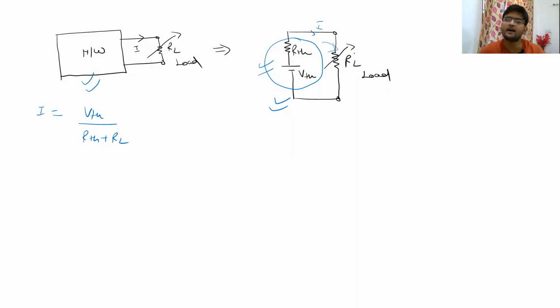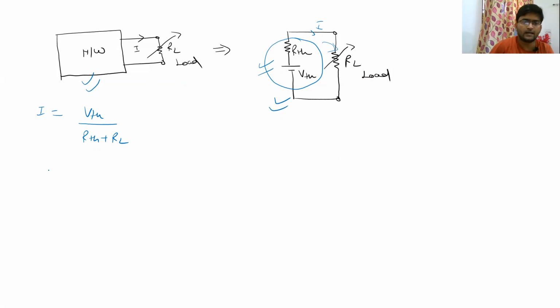And let us take this RL as variable because we want to transfer maximum power by changing the value of RL and seeing at what value of RL we will get the maximum power transferred to it. So we are going to get the condition for RL, right? What is the value of RL so that maximum power transfer happens?